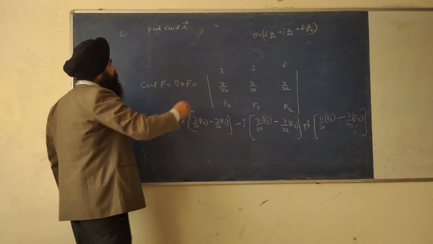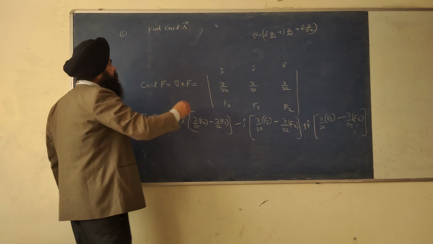Del cross R is equal to the determinant of i cap, j cap, k cap; ∂/∂x, ∂/∂y, ∂/∂z; x, y, z.